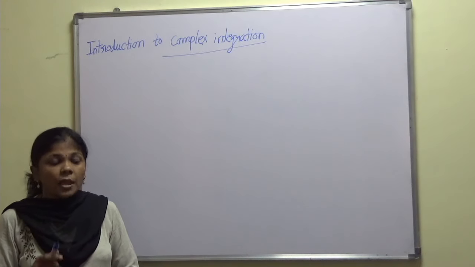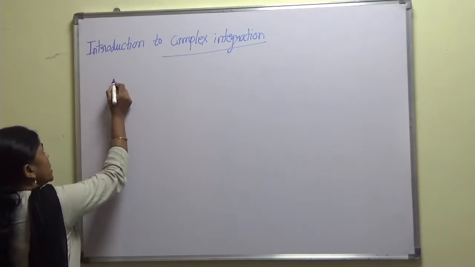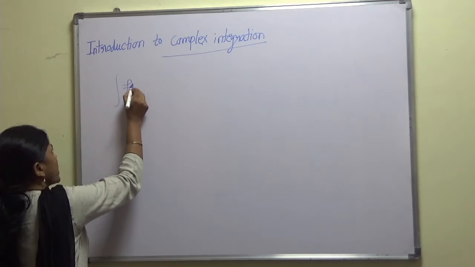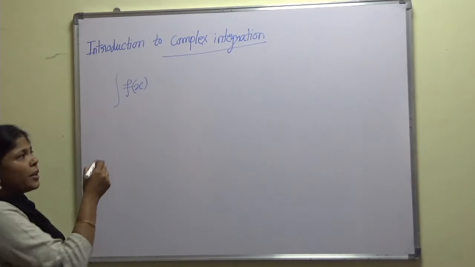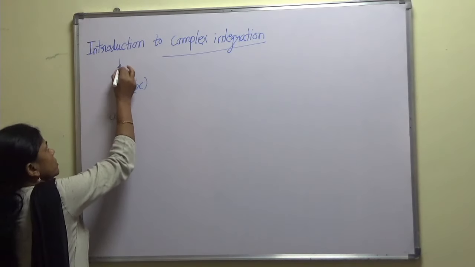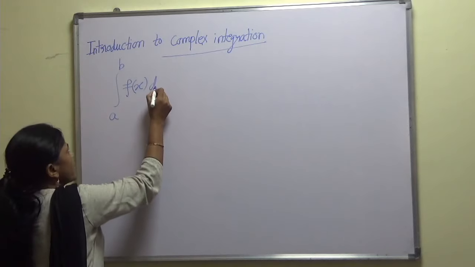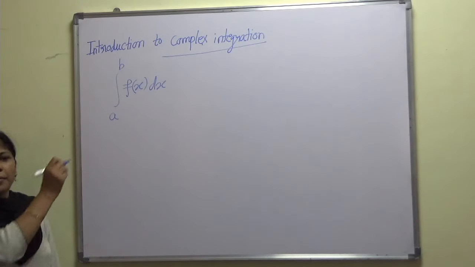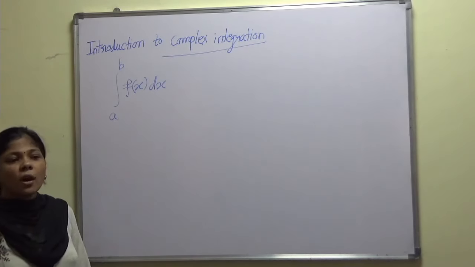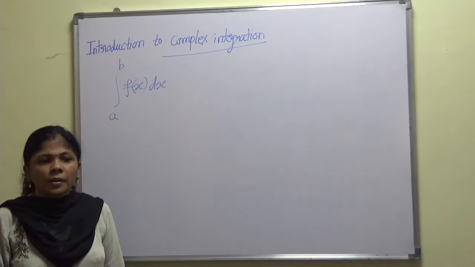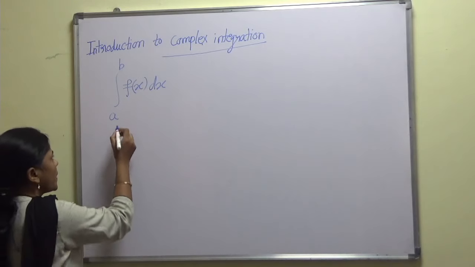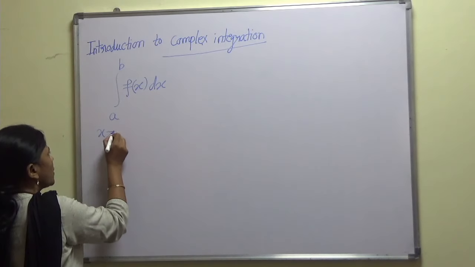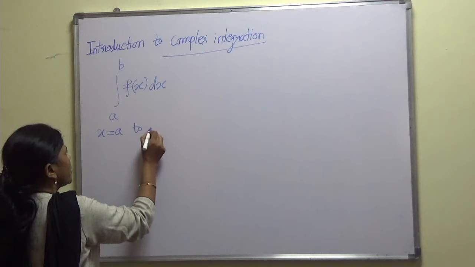Now, in case of real variable, say the real function is f of x, right? So the path of integration, integral a to b of f of x dx, is always along the real axis, the x-axis, that is from x equal to a to x equal to b.